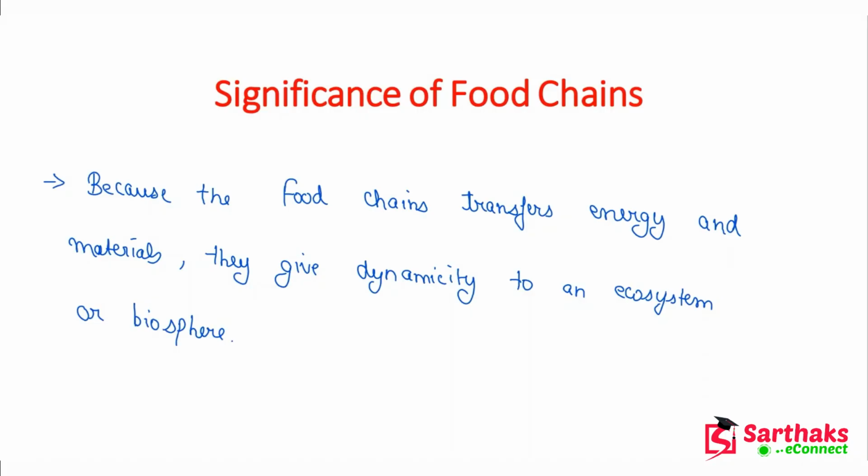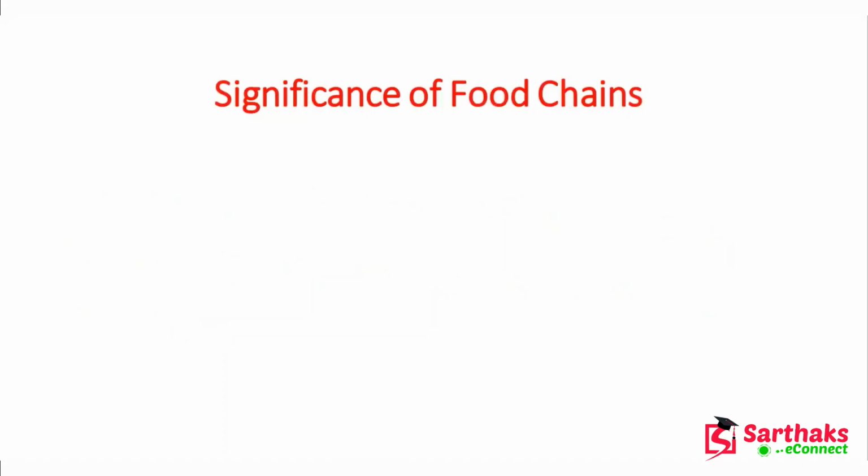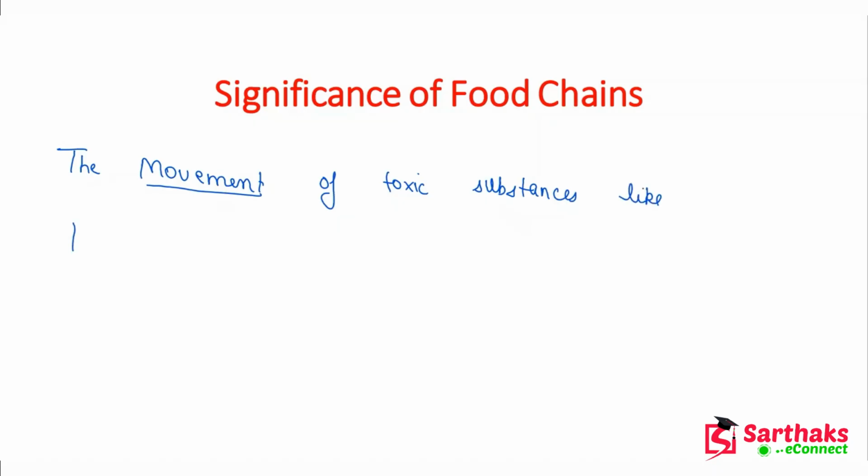The next point in the significance of food chains is the movement of toxic substances, or we can say harmful substances, like pesticides, weedicides, etc. They can move through the food chain also, because there is a transfer of materials.